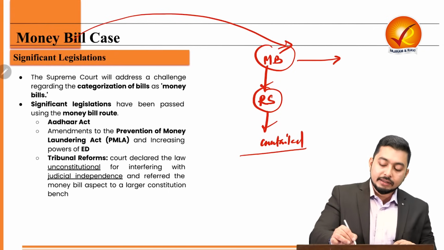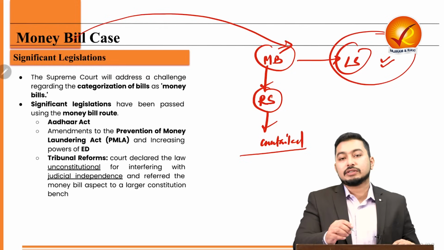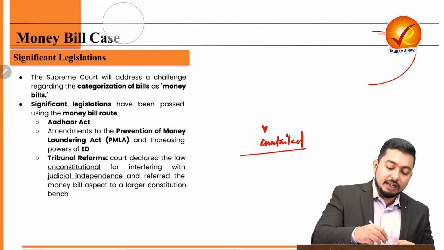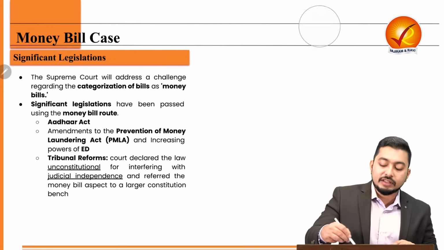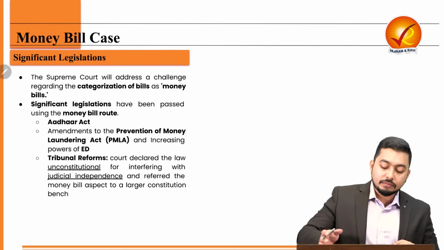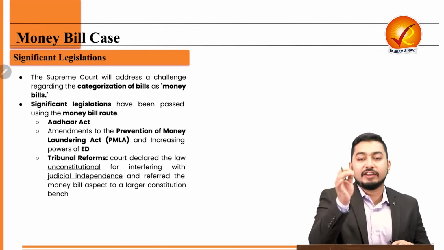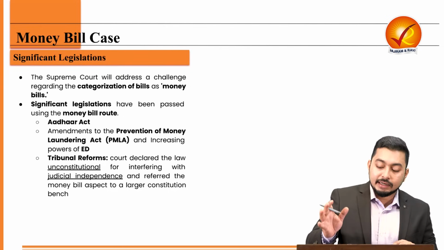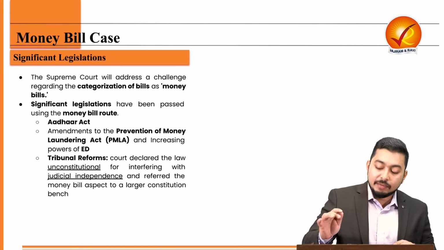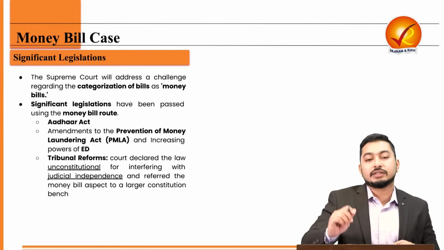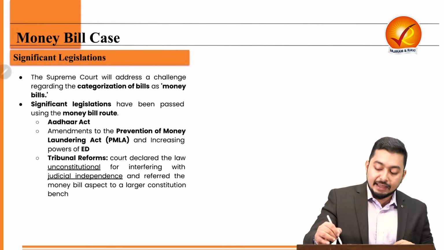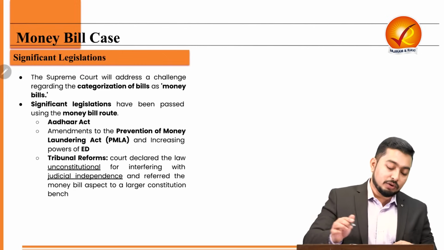On the other hand, the Lok Sabha can go on to pass their legislation. And that is why if a bill is classified as a money bill, it will restrict the scrutiny of the Rajya Sabha. And if the Rajya Sabha is unfavorable at a particular point of time due to political reasons, then this strategy is used, and many a times it is thereby challenged as an abuse of constitutional powers before the court. And therefore, a 7-judge bench is sitting on this case.